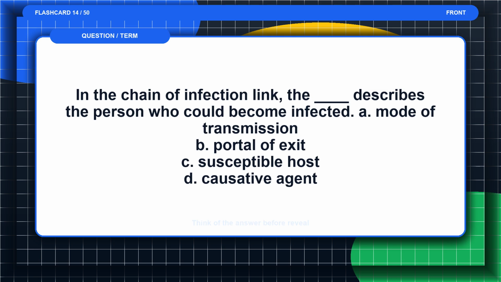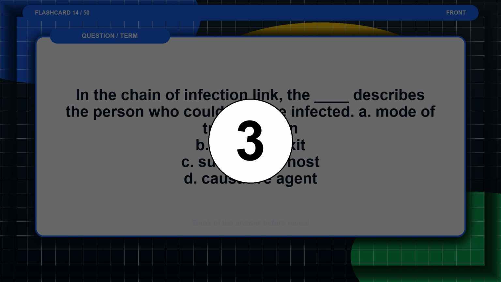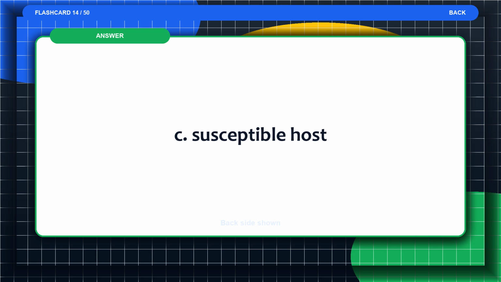Flashcard 14. In the chain of infection link, the blank describes the person who could become infected. A. Mode of transmission. B. Portal of exit. C. Susceptible host. D. Causative agent. Think of the answer before the reveal. The answer is C. Susceptible host.